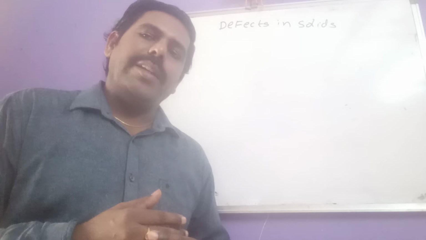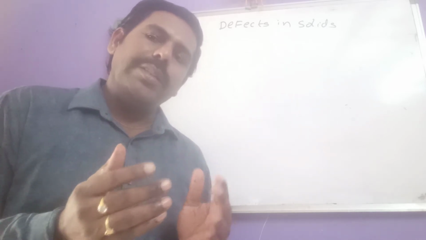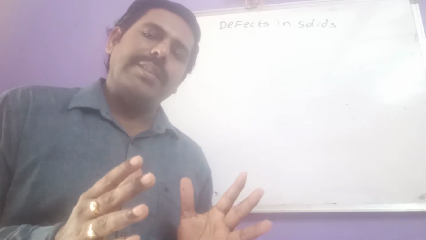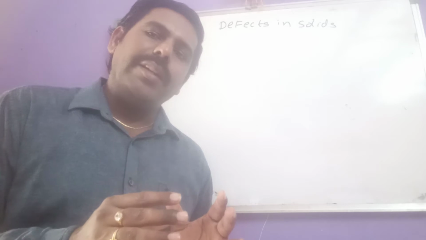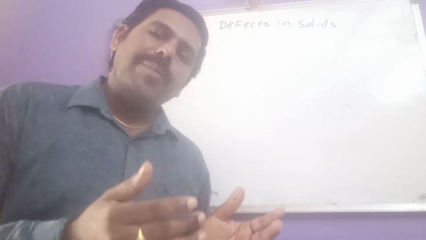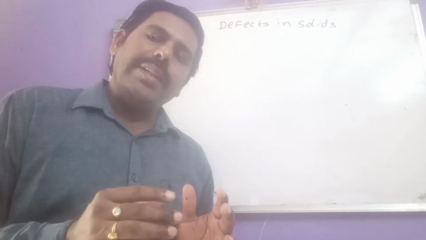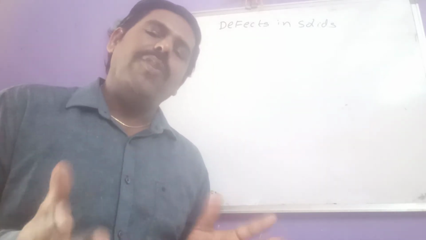So, like that, here we assume that any compound has a systematic arrangement, but this is not always correct. That solid has some irregularities in the arrangement of atoms. What is the reason behind the irregularities in the arrangement of atoms?